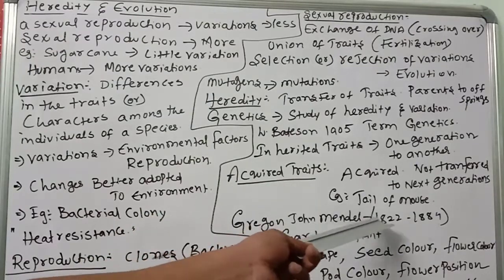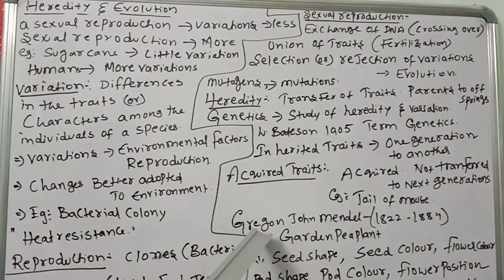Gregor John Mendel, 1820 to 1894, developed genetics. He is the father of genetics. He worked on garden pea plants. Why did he select garden pea plants? Fast life cycle, self fertilization is possible, induced pollination is possible, and a variety of characters can be studied easily. Artificial cross pollination can also be done easily, and both the male and female reproductive organs, anther and gynoecium, mature in an equal way. So that's why he selected this plant, and he worked on 7 characters to see how characters are transferred from one generation to another generation.